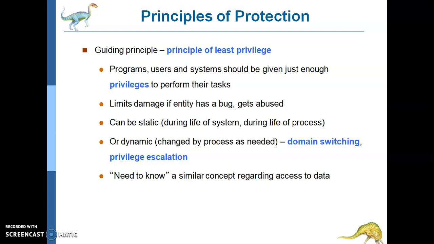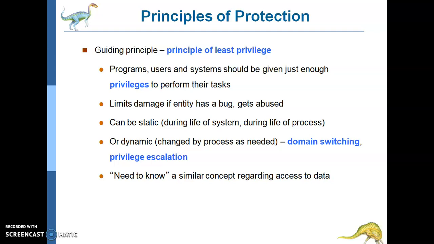What's my principle here? The guiding principle is called the principle of least privilege. What is this? Programs, users, and systems should be given just enough privilege to perform their respective tasks. If a particular process or user does not require all the privileges, do not provide them. Just give the minimum.